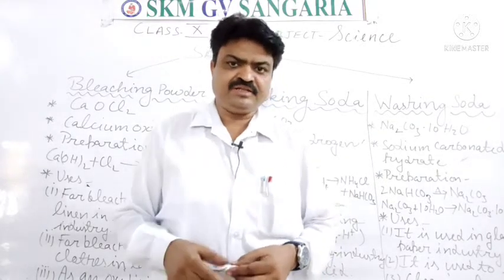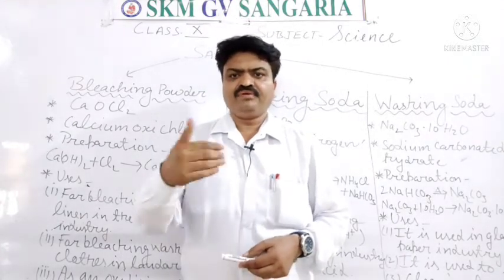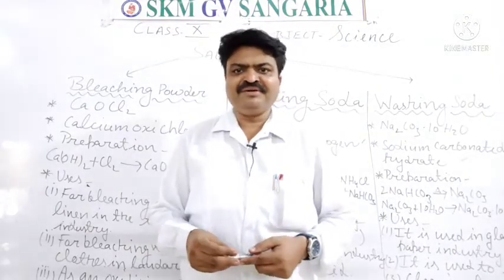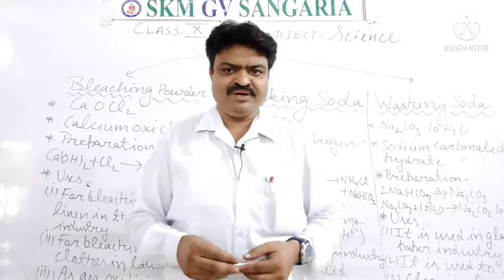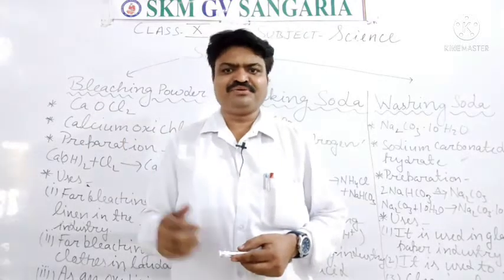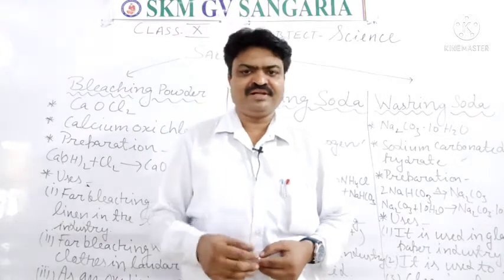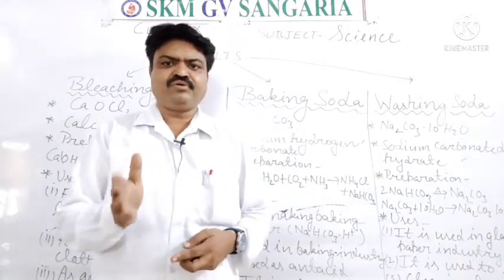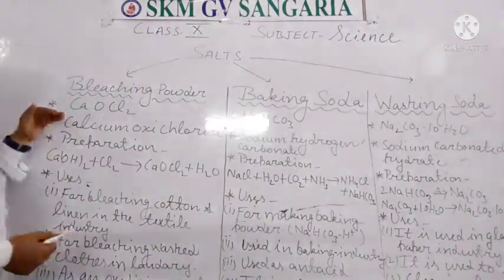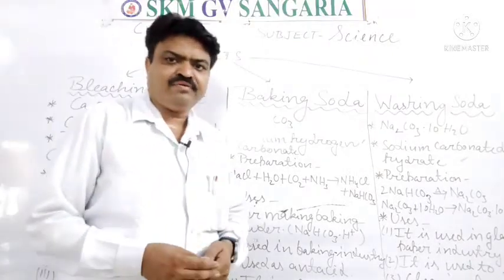Now, what is bleaching powder? In general, students, many times you go to the barber shop or the beauty parlor. At that time, the beauty parlor or the barber goes for bleaching. In that bleaching also this powder is used. It is bleaching powder and its chemical name is calcium oxychloride, and its formula is CaOCl2. CaOCl2 is the formula of bleaching powder.